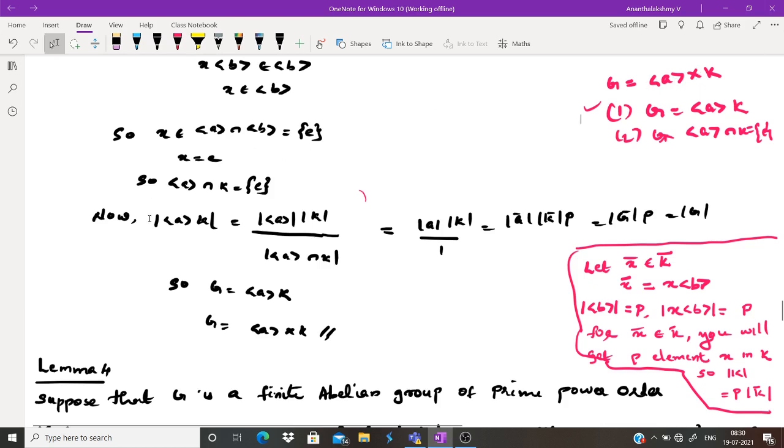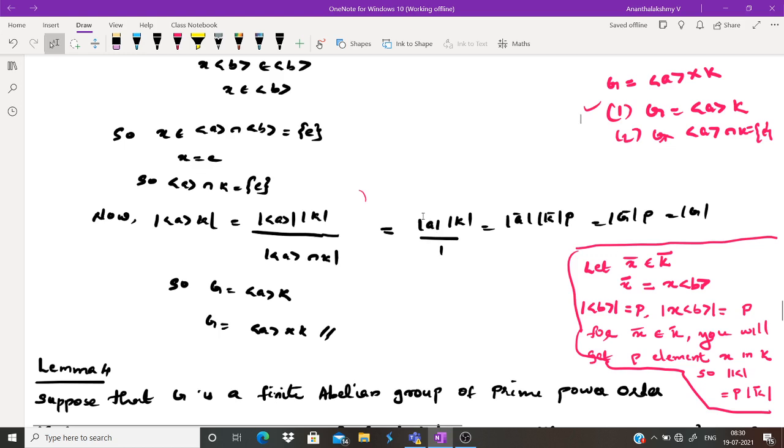So now look at this, the order of the cyclic group generated by a into K, how can you write it? Order of HK is order of H into order of K divided by order of H intersection K. Likewise, order of the cyclic group generated by a into order of K divided by order of the cyclic group generated by a intersection K. Now we have proved that the denominator is identity, so its order is 1.